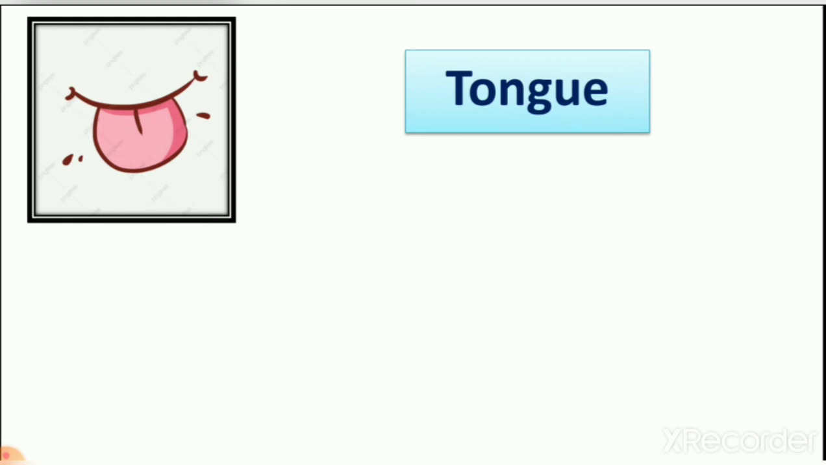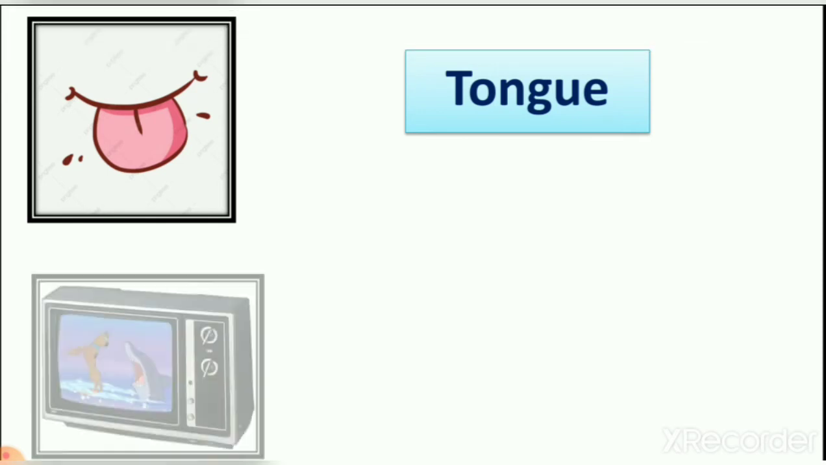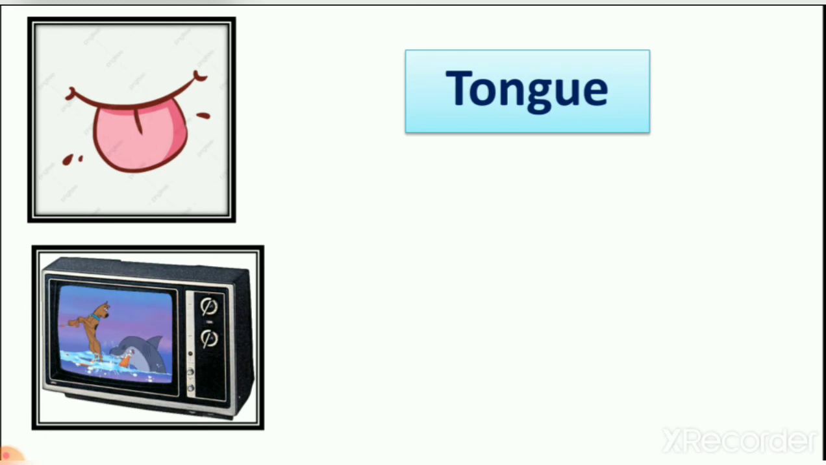When we eat chili, then what happens? Immediately we drink water. Why? Because chili is very spicy. So how do we know that chili is very spicy? Because of our tongue, right? So the tongue helps us to feel taste. Now the first picture, let's see here.